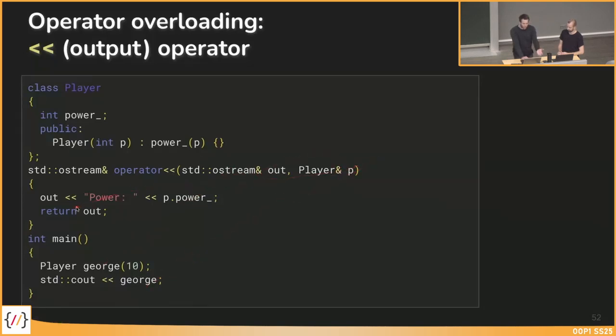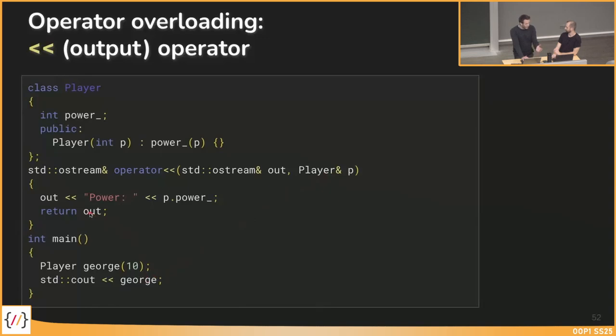And then we can do whatever we want. In this case, we want to say out, which is the variable of the ostream, which is the standard cout. And there we want to output power and p.power, which is the power of the player George in this case.